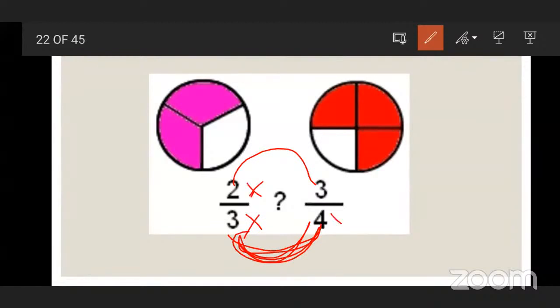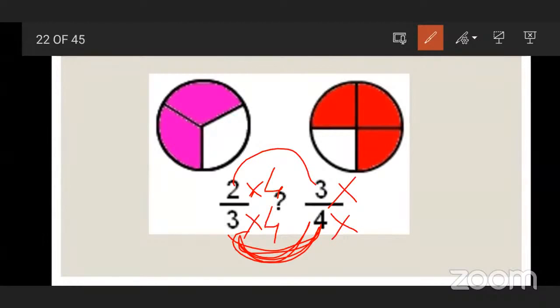Now tell me, what is the LCM of 3 and 4? Which number is common in the table of 3 and 4? 12. In the table of 3, when does 12 come? 4. So we have to multiply numerator and denominator by the same number, that is 4.